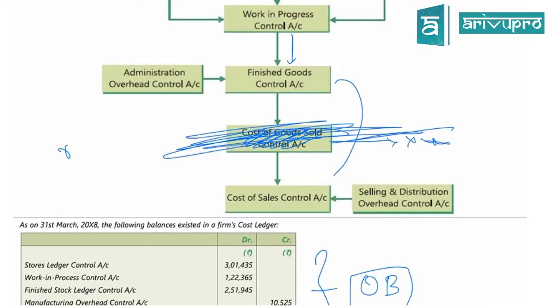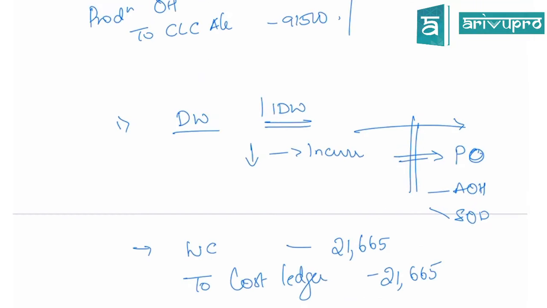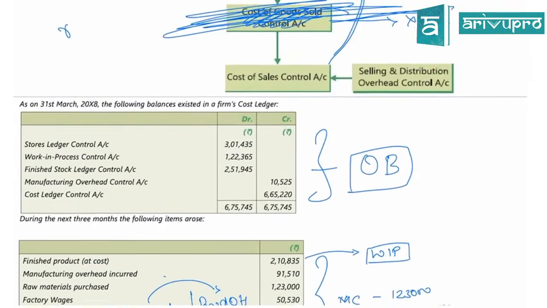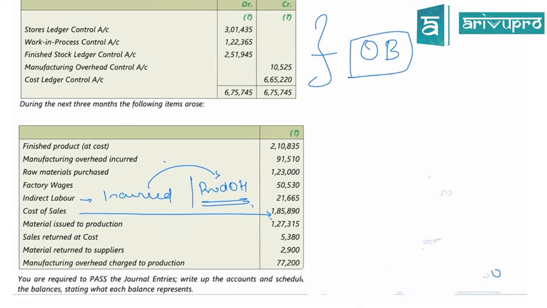So I can always skip this and directly come in, or else I'll have to move from finished goods to cost of goods sold, and from there to cost of sales, which is not required. So which is the department which is coming here for cost of sales?